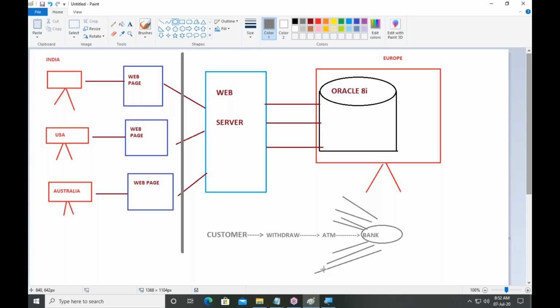The ATM maintenance responsibility is given to third party people. Generally, any bank's ATMs nowadays you see in your society, in your locality, ICICI Bank has so many ATMs.